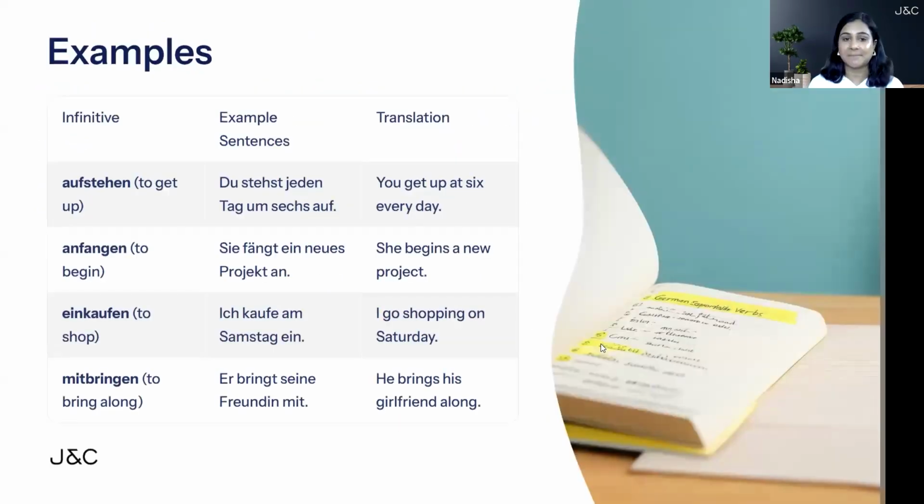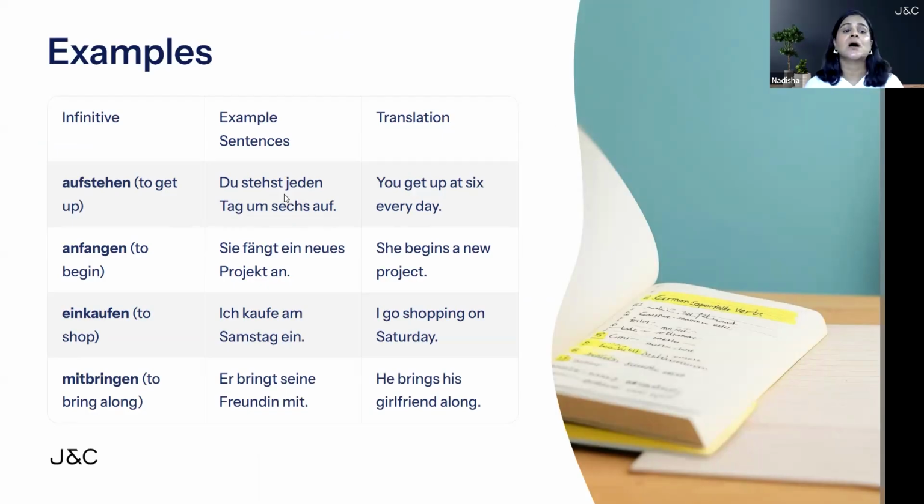Now let's see some example sentences. Aufstehen means to get up. Du stehst jeden Tag 6 Uhr auf. You get up at 6 every day. Jeden Tag means every day. Tag is a noun. That's why T is capital. Auf is the prefix moving at the back. Stehen is the base verb coming at the second place in a sentence, and it has to be conjugated based on the subject du. That's why it is taking ST ending.